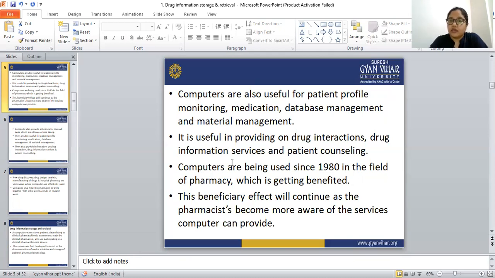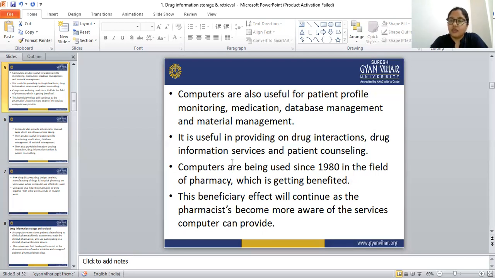If a patient comes to the pharmacy of a hospital, and that hospital or pharmacy has the data about that patient, at that time the pharmacist can find out how many medications are taken by the patient, and which medications the patient is using, very easily with the help of the computer.